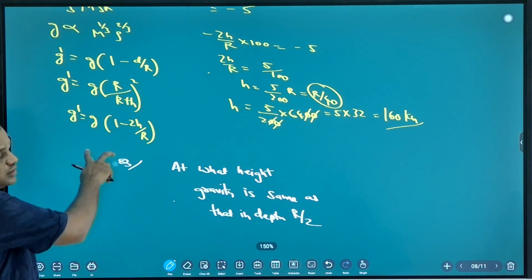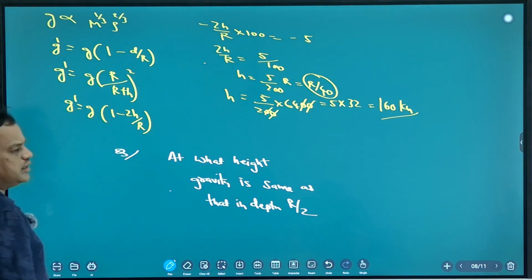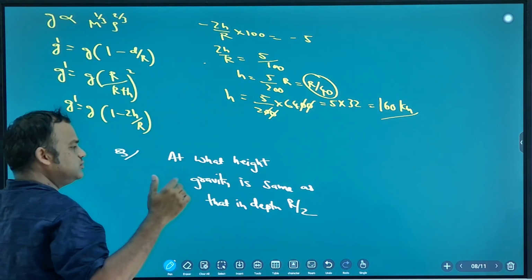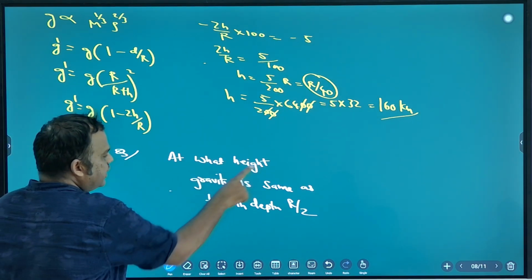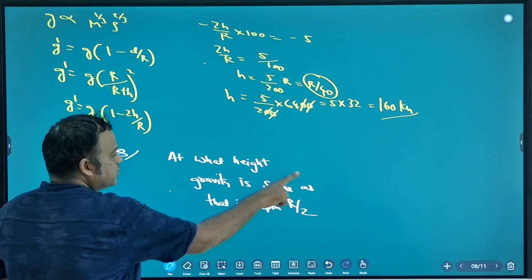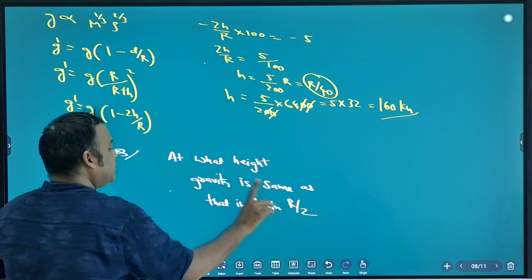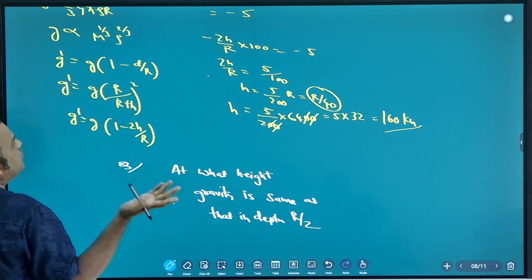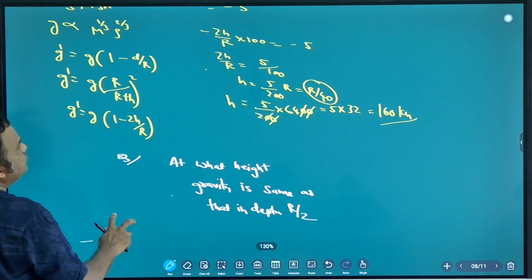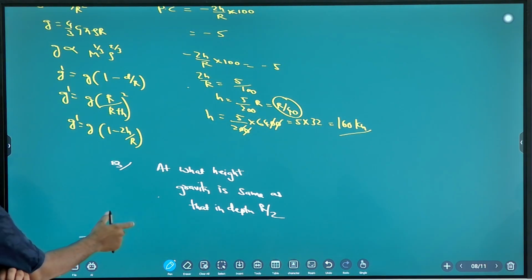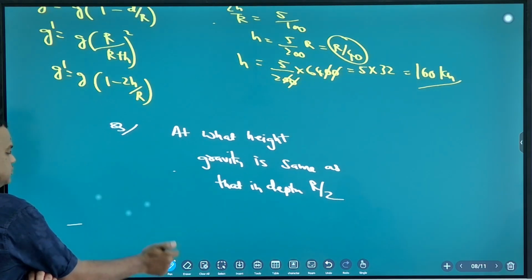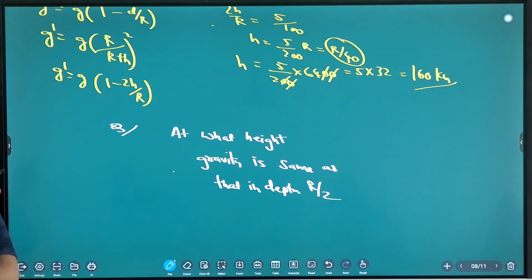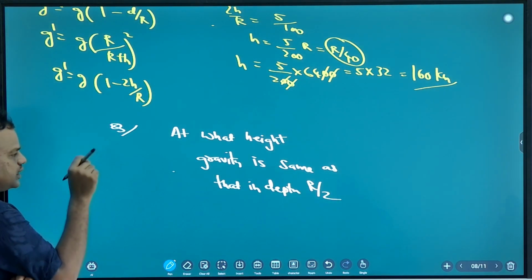If you go to depth, gravity increases or decreases? Decreases. If you go to height, gravity decreases. So, at what height is gravity same as that in depth r by 2? So, use the formula. What is the formula for depth? This is the formula. What is the formula for height? This is the formula.